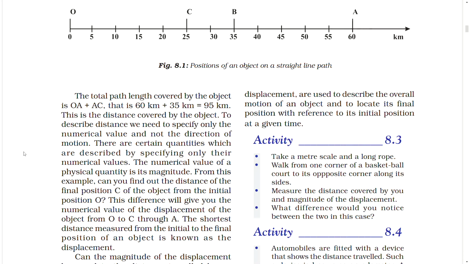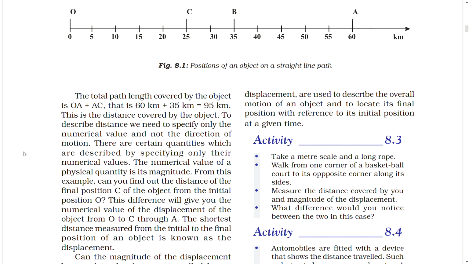To describe distance, we need to specify only the numerical value and not the direction of motion. There are certain quantities which are described by specifying only their numerical values. The numerical value of a physical quantity is its magnitude.